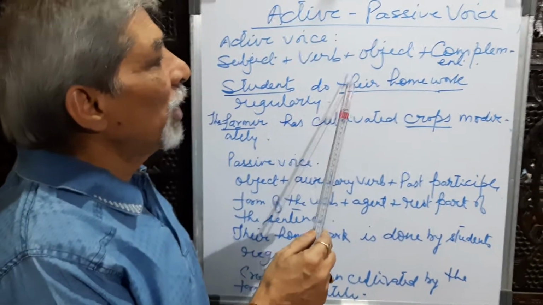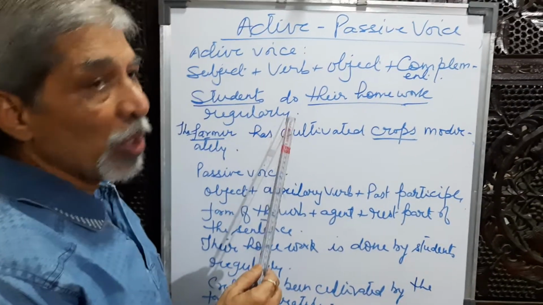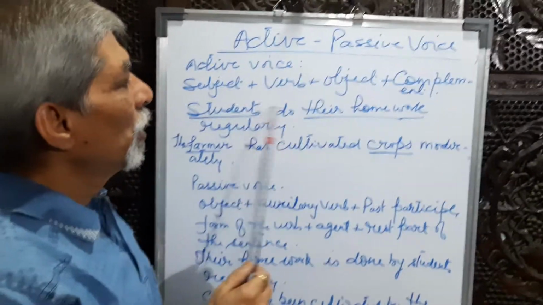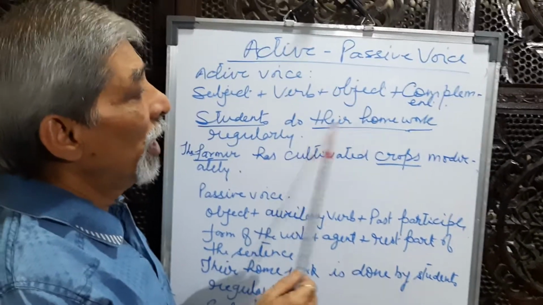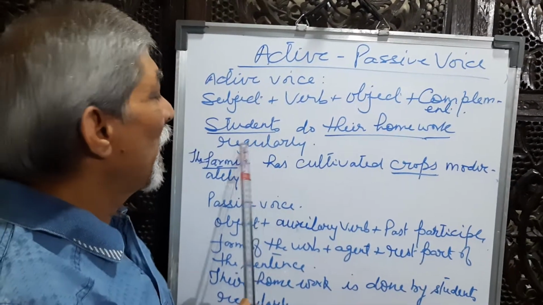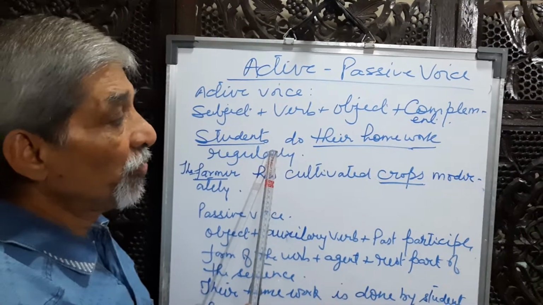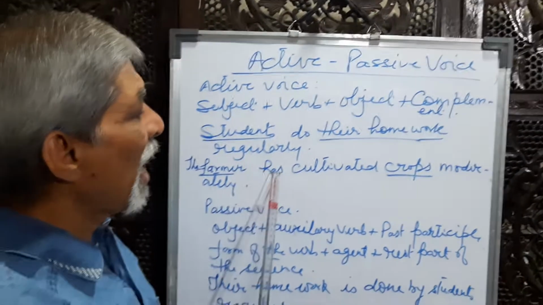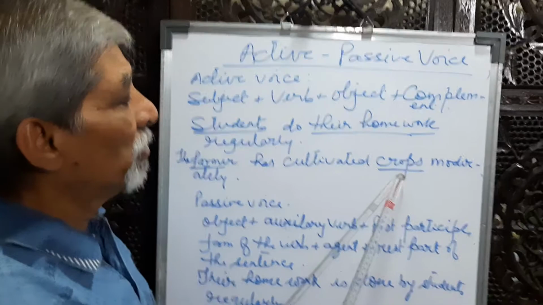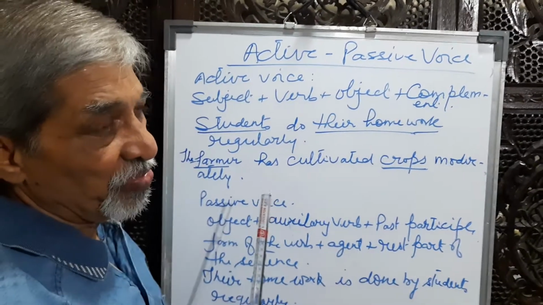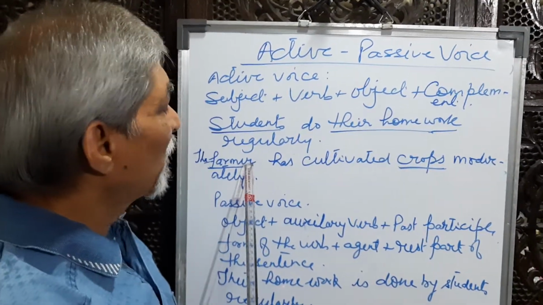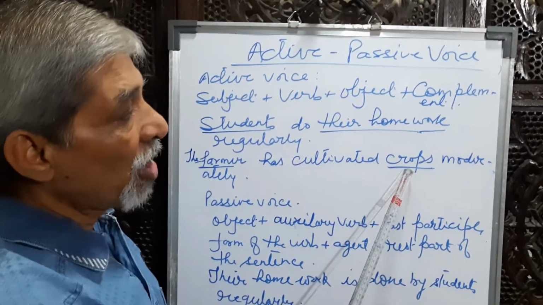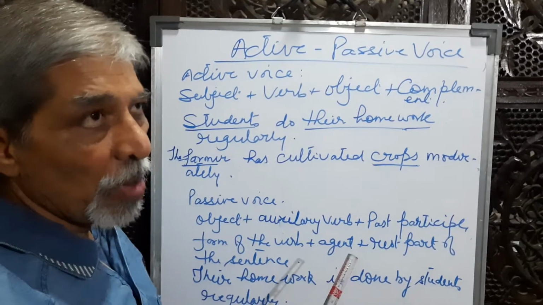Students do their homework regularly. In this sentence, students is subject, do is verb, their homework is object, regularly is complement. Likewise, the farmer has cultivated crops moderately. The farmer is subject, has cultivated is verb, crops is object, moderately is complement.